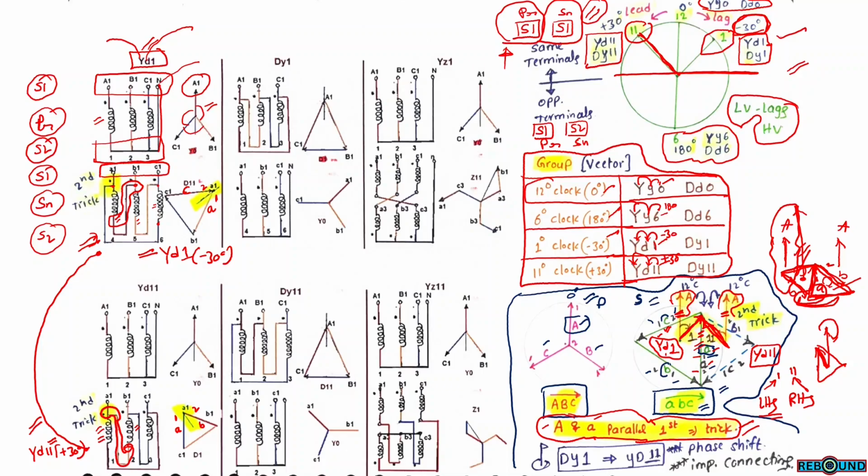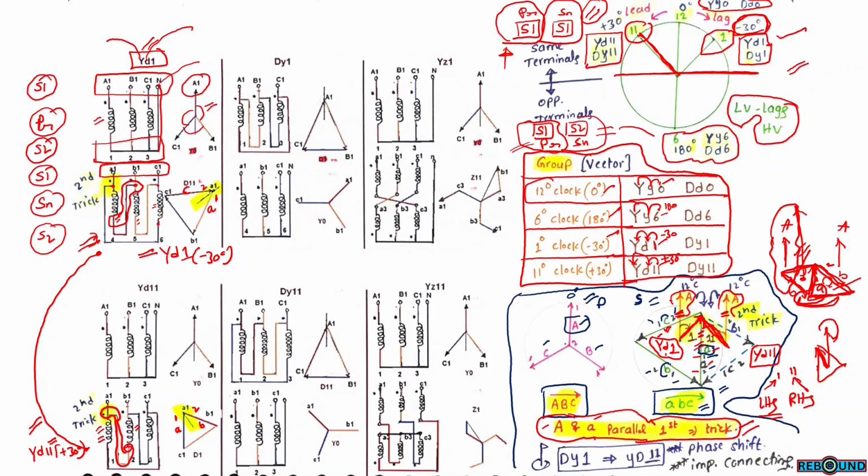If the connection is the opposite case, like YY6 connection or DD6 connection, then in that case, we have to take terminals from different sides. If we take terminals from side 1 of primary, then we have to take terminals from side 2 of secondary.